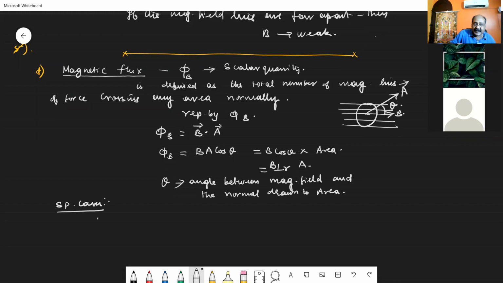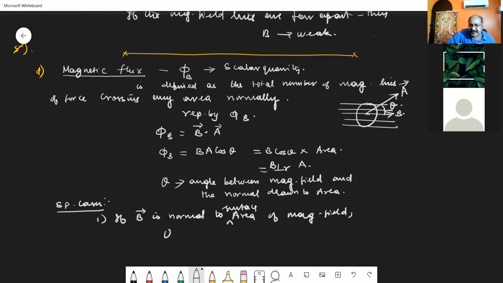What is the special case? One, if the B vector is normal to the surface area. Can you say what is the value of theta? 0 degree.